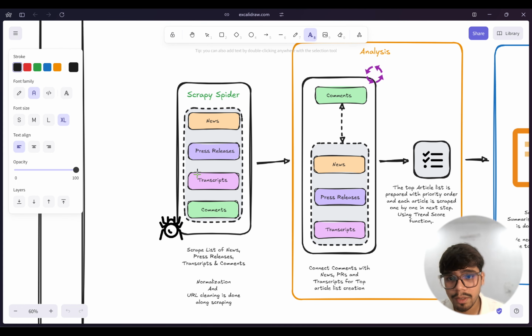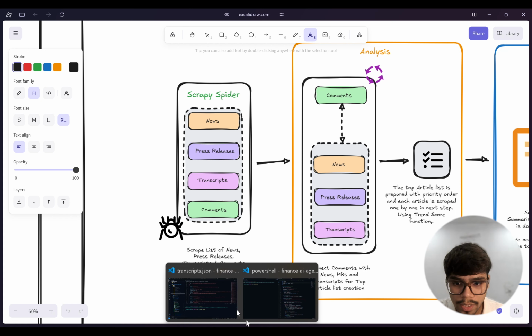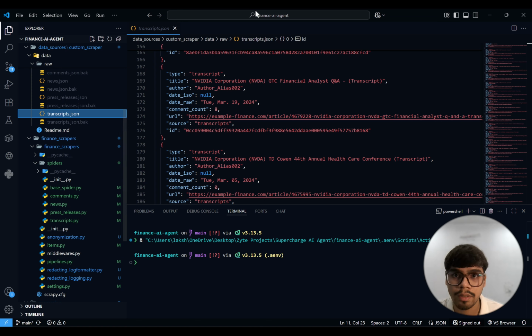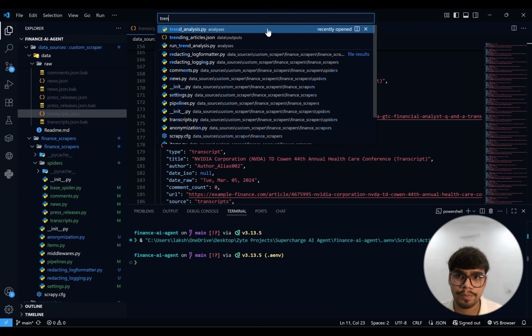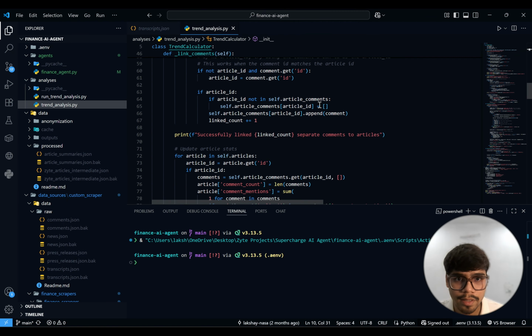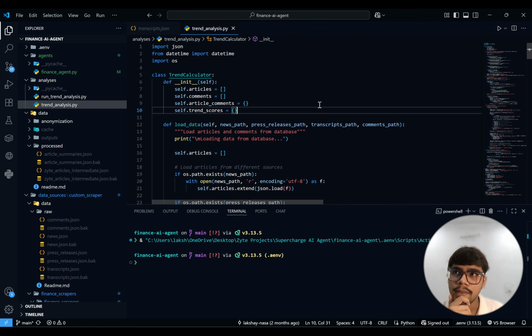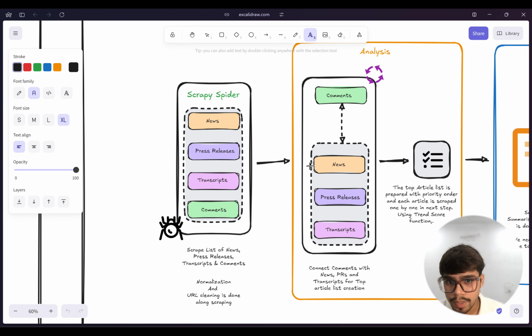Yeah. So once you have got all of this, the URLs, the comments, we try to link these comments together to the news, the press release, and the transcript. For that, we use our trend analysis function, this one. What this does is, first it uses the ID. I told you there are three IDs. One is for the comments that we are not going to discuss now, but there is one ID that relates to the news, press release, and all of this. So let's call them articles, right? Because they are overall the articles only.